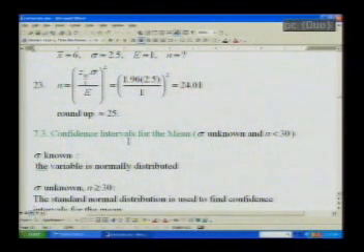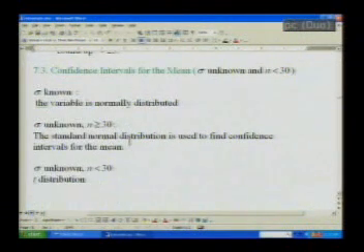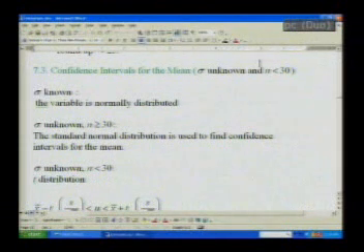So this one is for the confidence interval if the sample size is greater than or equal to 30. Now what happens if the sample size is less than 30, but still with the condition that sigma is known? If sigma is known, the variable is normally distributed.